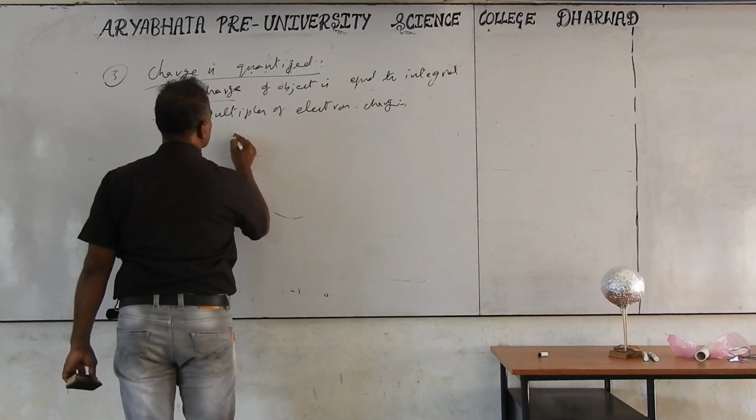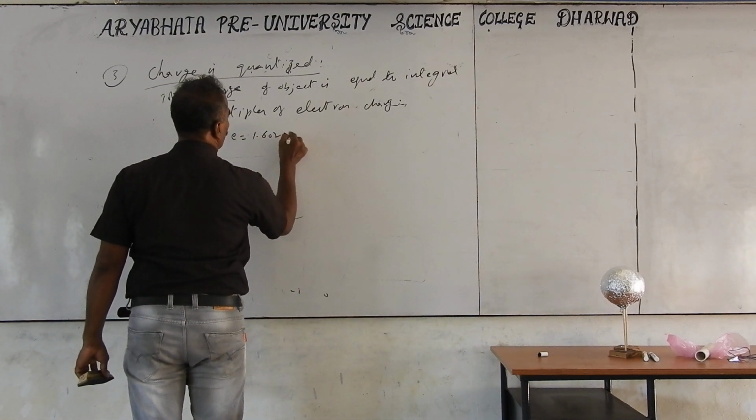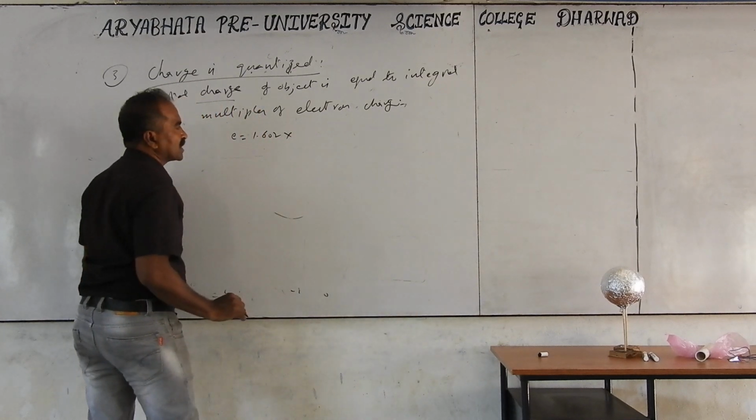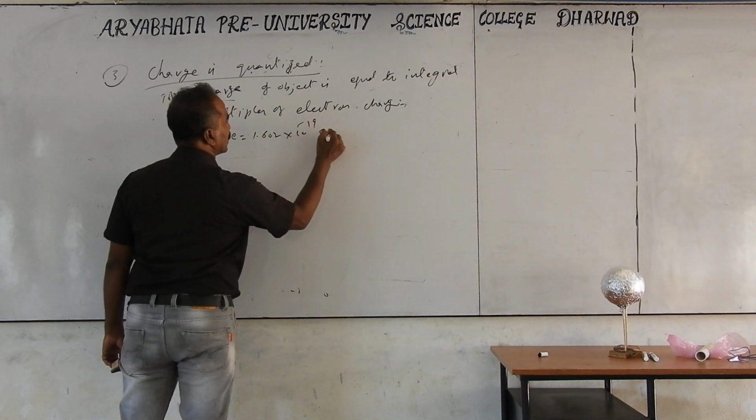What is the electron charge? e is equal to 1.602, and approximately for our calculations we will take 1.6, times 10 to the power of -19 coulombs.